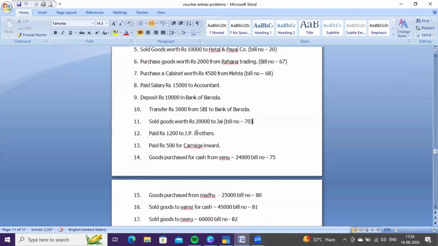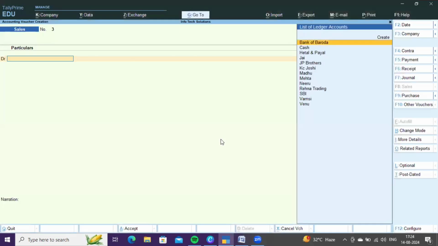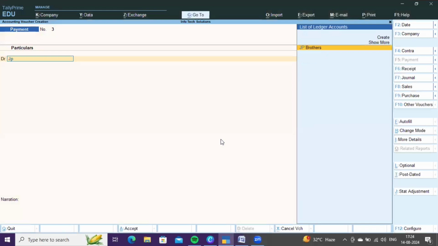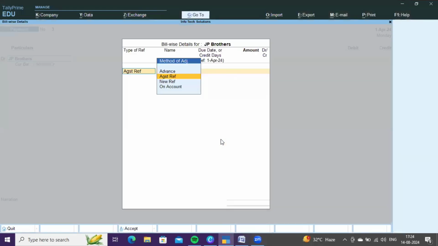Next, pay 1,200 to JP Brothers. Here, you are paying amount to JP Brothers. It means earlier you purchased on credit basis from JP Brothers. That's why now you are making payment to JP Brothers. So it is payment to us. Go to payment voucher. You need to debit JP Brothers because JP Brothers is in the position of receiving.